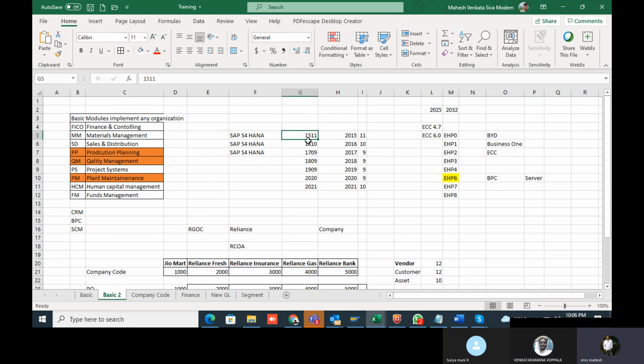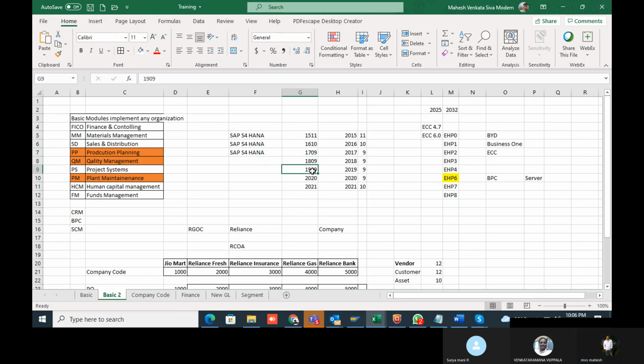The first two digits are the year and the second two digits are the month. Next version they released was 1610, that is 2016 and the 10th month, October. And in 2017, in September, they released 1709. In September 2018 they released one more version, that is 1809.